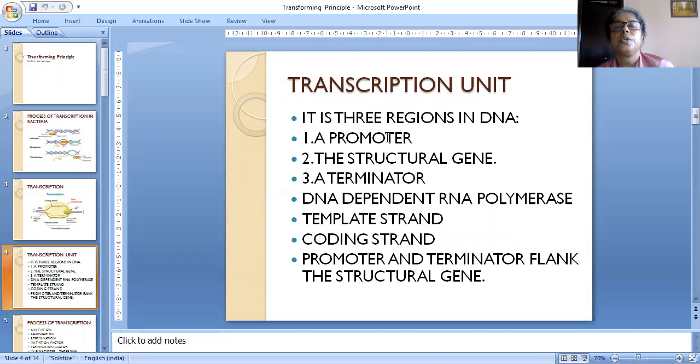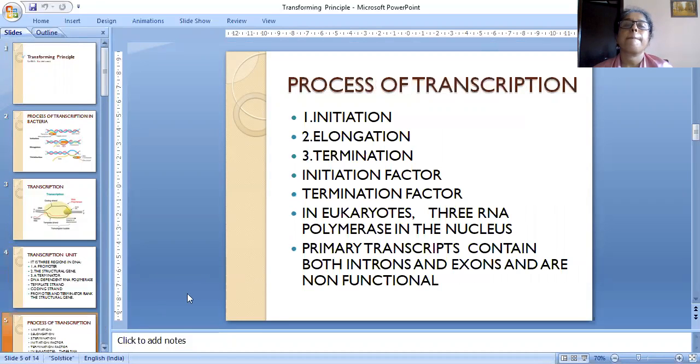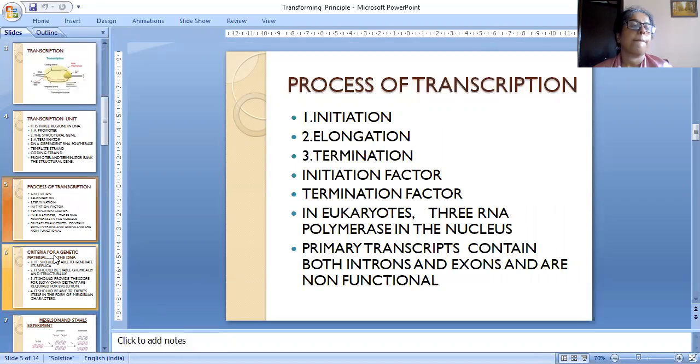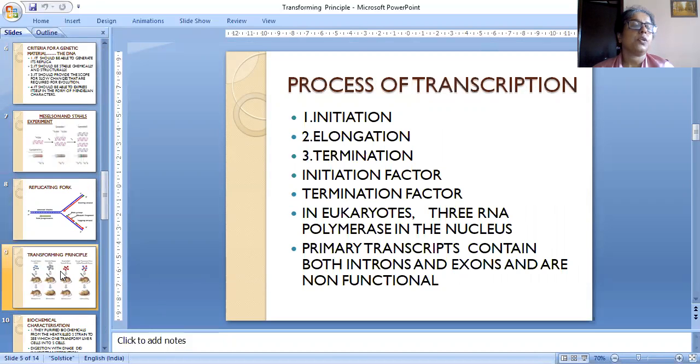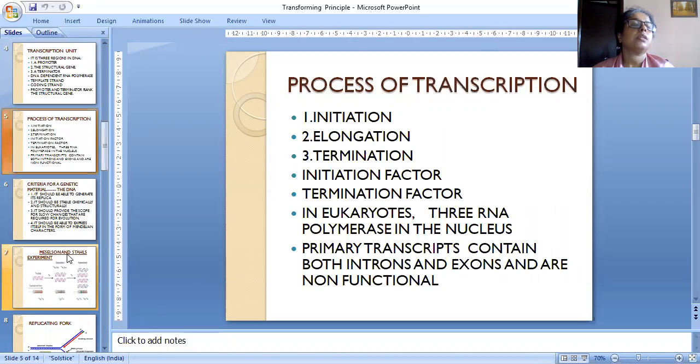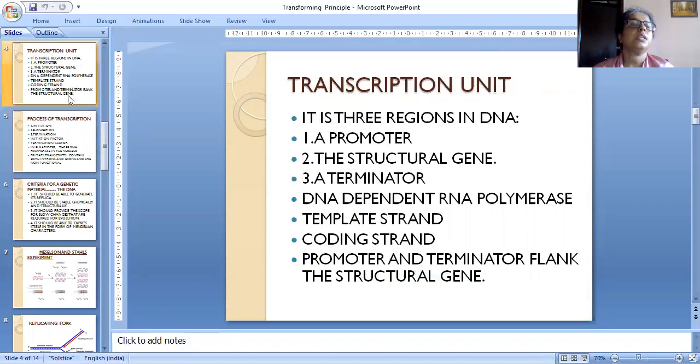In a transcription unit, there are 3 regions in DNA: a promoter, structural gene, and terminator, along with DNA-dependent RNA polymerase, template strand, and coding strand. Promoter and terminator flank the structural gene. These 3 topics are related to the transcription unit.